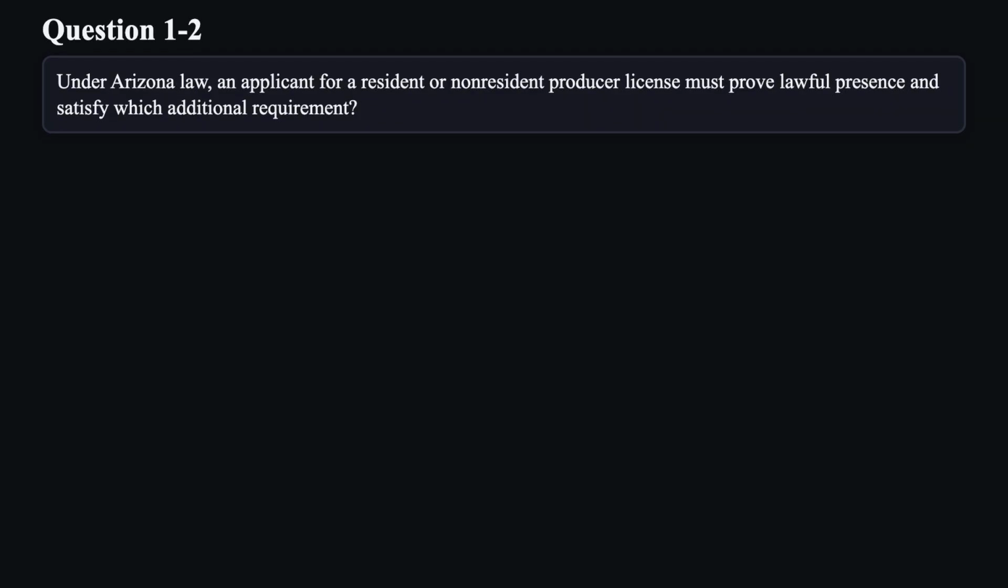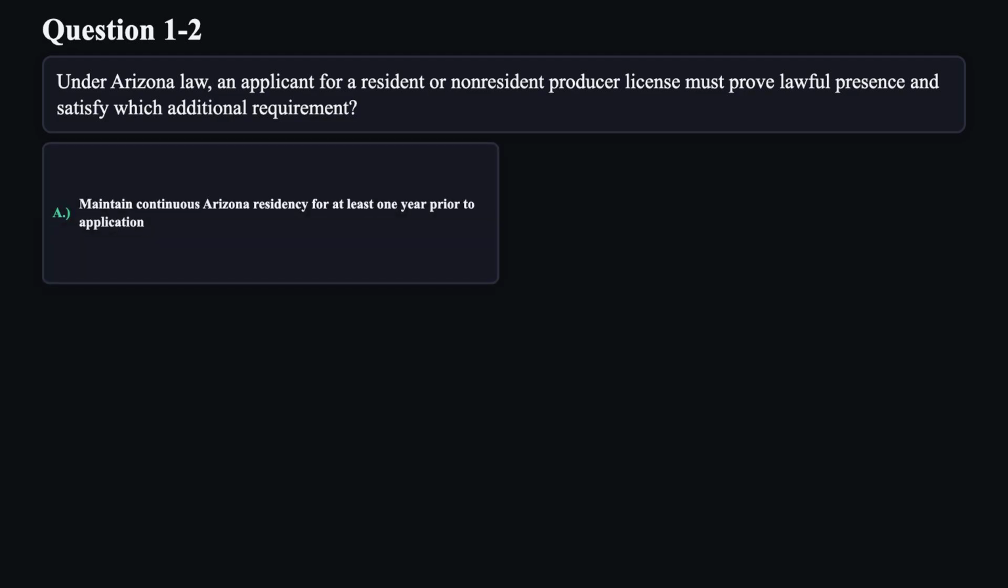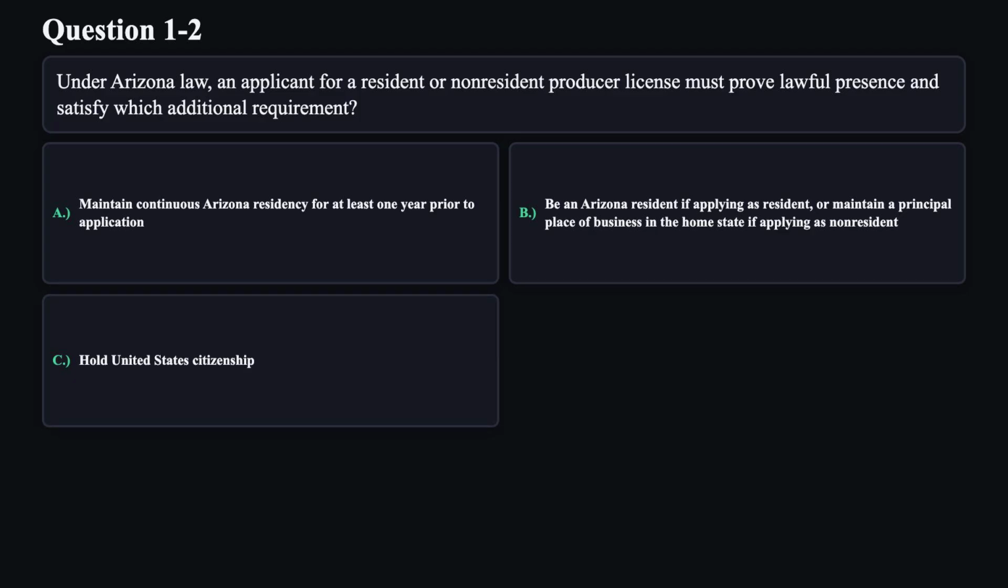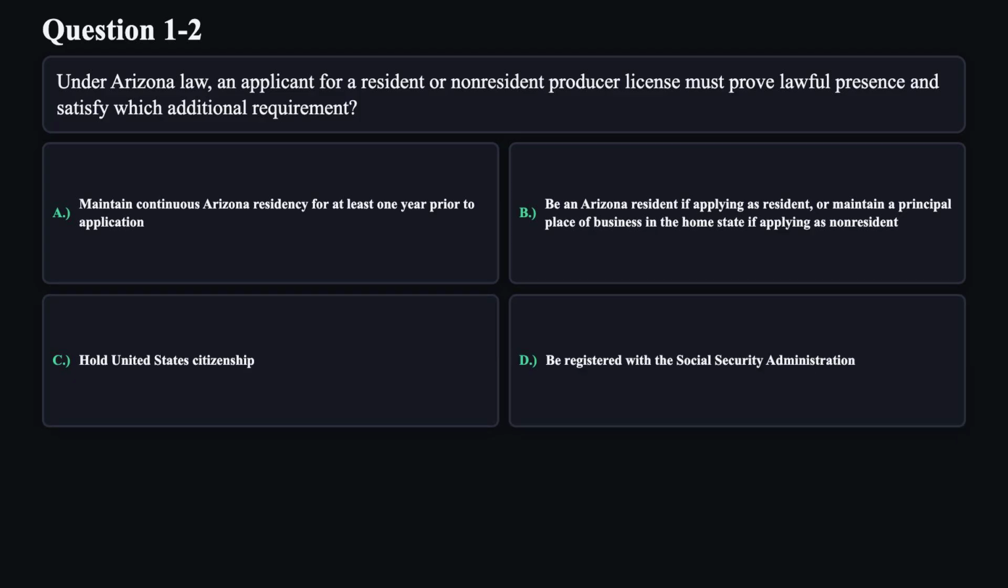Question 2. Under Arizona law, an applicant for a resident or non-resident producer license must prove lawful presence and satisfy which additional requirement? A. Maintain continuous Arizona residency for at least 1 year prior to application. B. Be an Arizona resident if applying as resident, or maintain a principal place of business in the home state if applying as non-resident. C. Hold United States citizenship. D. Be registered with the Social Security Administration.